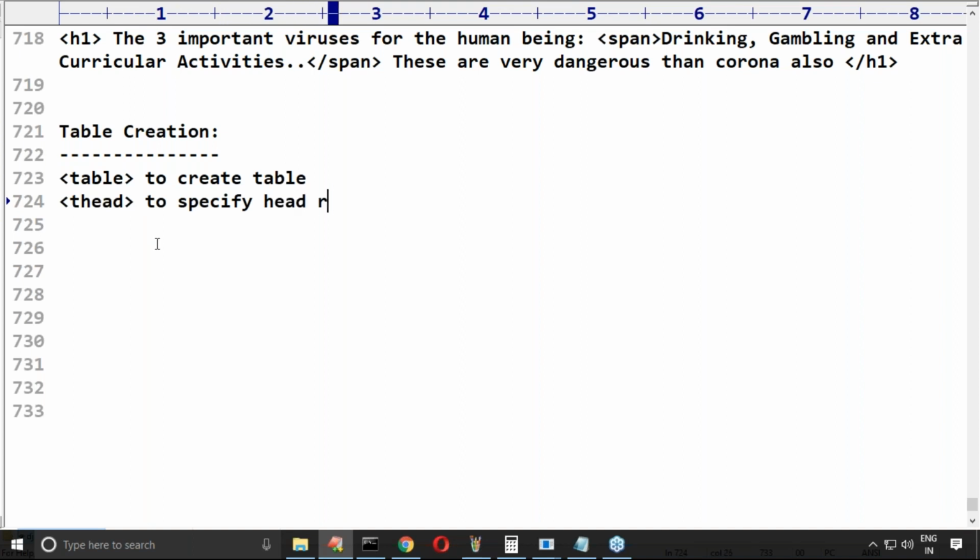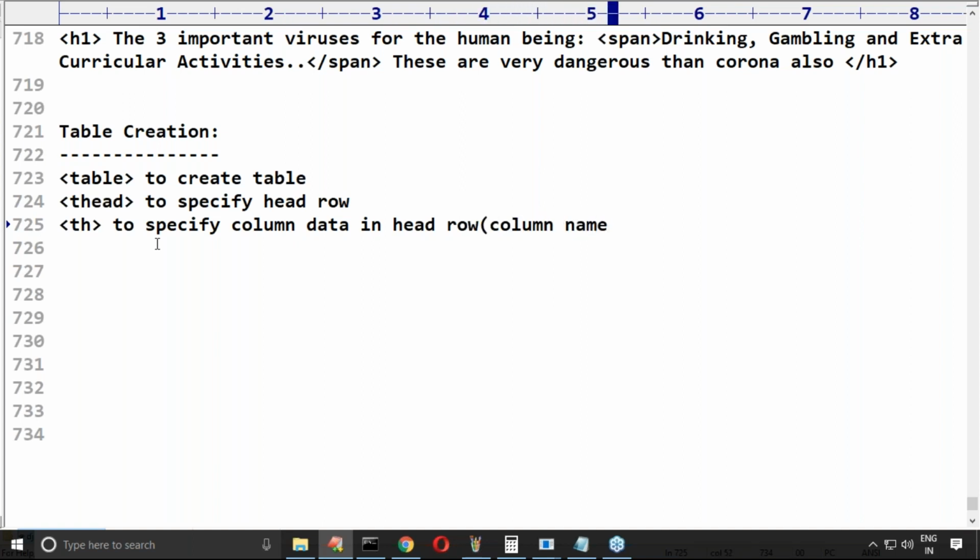To specify the head row, thead we are going to use. th, to specify column data in the head row, something like a column name. Remember, th to specify column data in the head row.